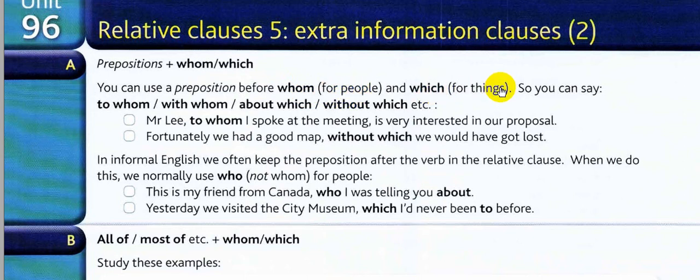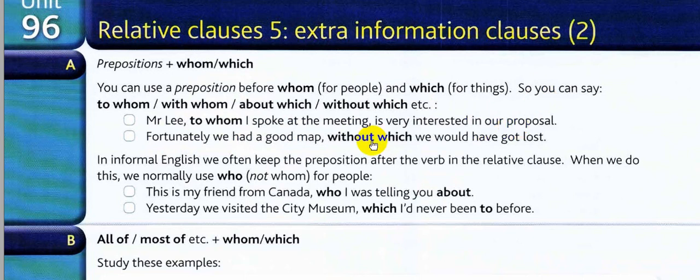Nice. The first point is that we use whom for people and which for things. Excellent. But before them I have prepositions. So we can say to whom, with whom, about whom, without which, about which, etc. Mr. Lee, to whom I spoke at the meeting, is very interested in our proposal.